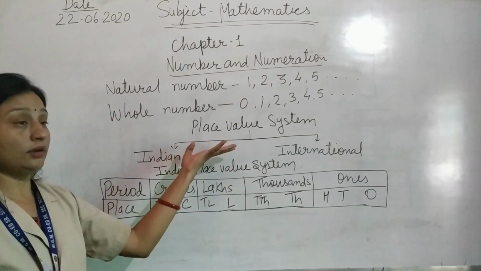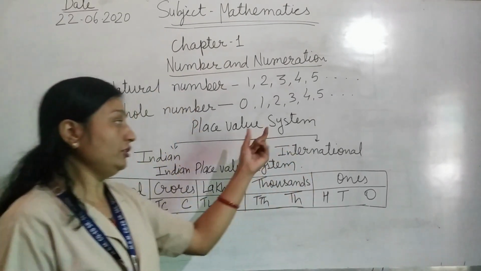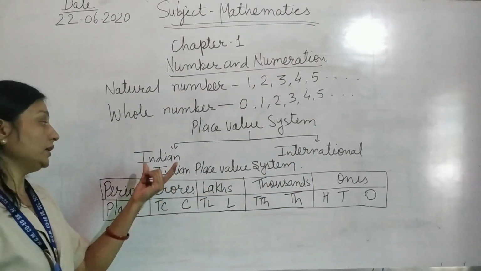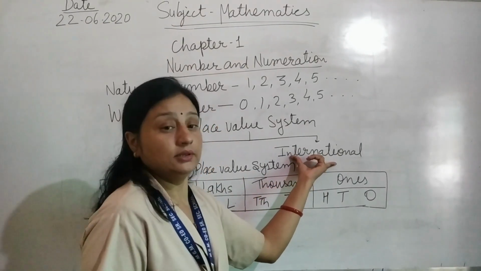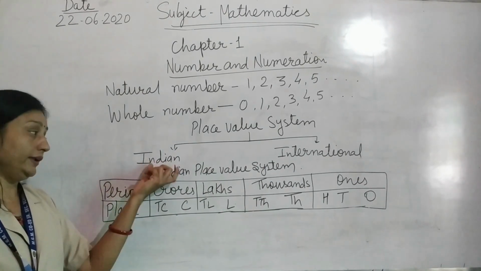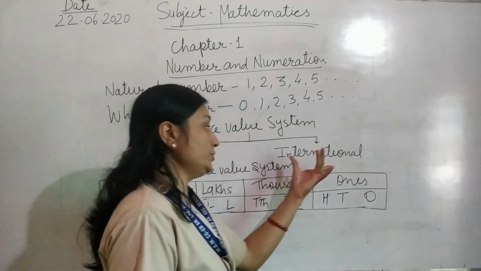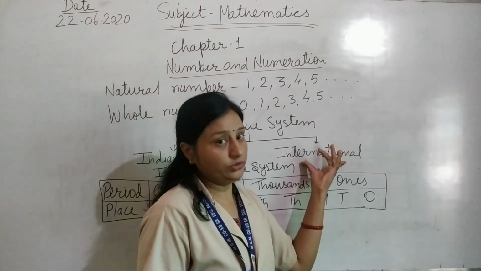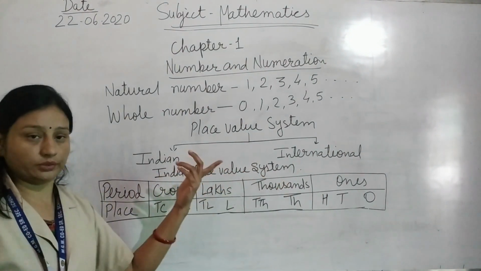Now I discuss the place value system. There are two place value systems, the Indian system and the international system. We use the Indian place value system in India. Most countries use the international place value system. So now, first, the Indian place value system.